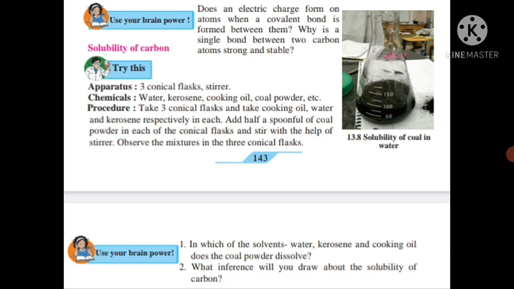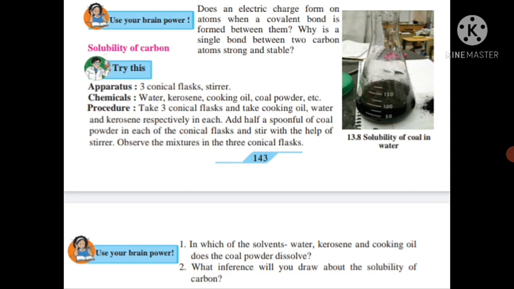First one, in which of the solvents, water, kerosene and cooking oil, does the coal powder dissolve? Coal powder does not dissolve in water, kerosene and cooking oil. In any kind of solvent, coal powder does not dissolve. Question number 2, what inference will you draw about the solubility of carbon? Carbon does not dissolve in water and organic solvent.